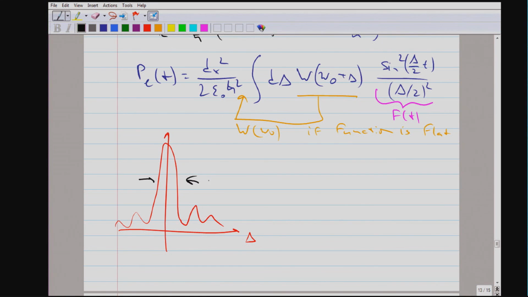The width here is t to the minus 1, and the amplitude is t squared, and this is the excited state amplitude squared.